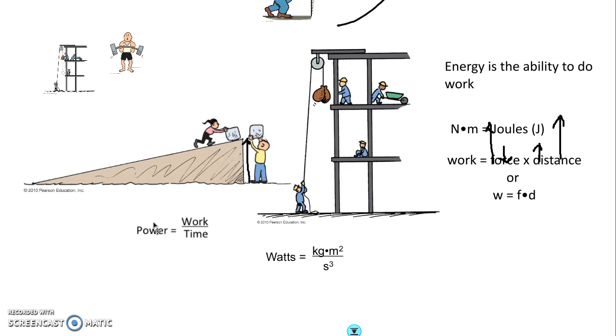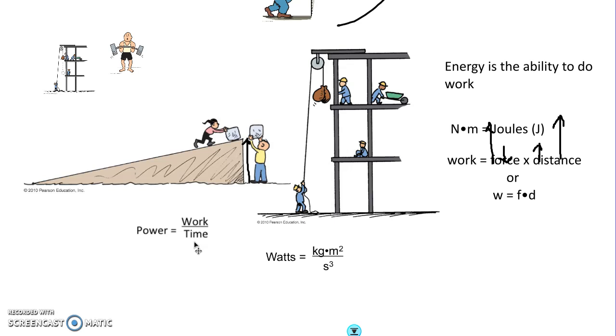So technically, if a commercial wanted to say one truck is more powerful than another, what it would want to do is show not only how much they could lift, giving two pickups equal loads, but which one could pull it a certain distance faster. That would be measuring power. So when we say a Chevy or Ford or whatever has more power, it has to do with how quickly it can do it. So basically it's work divided by time, or force times distance divided by time, because that's what work is.